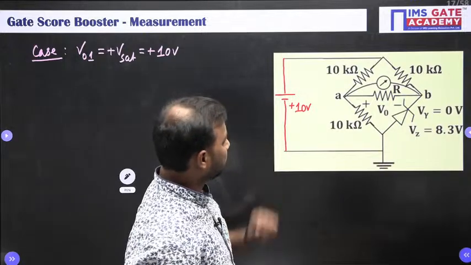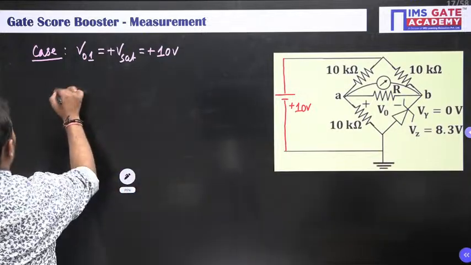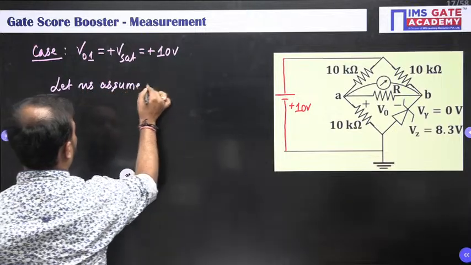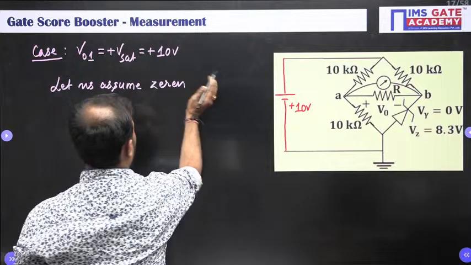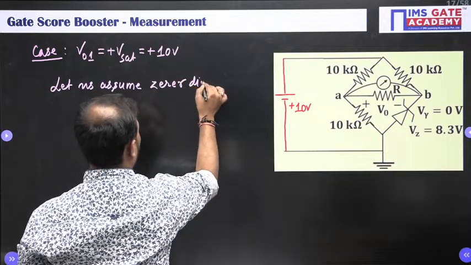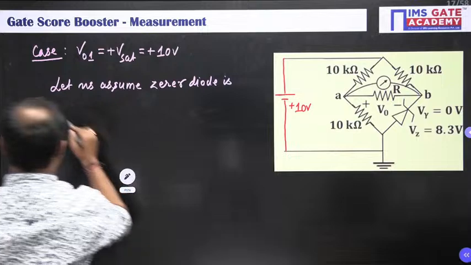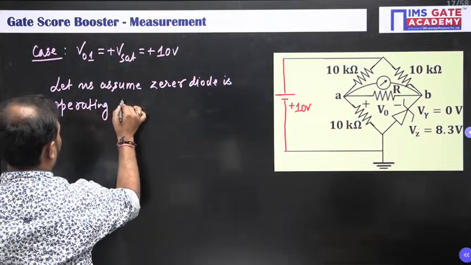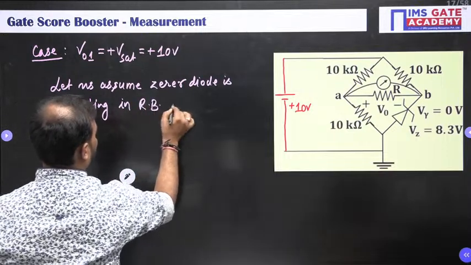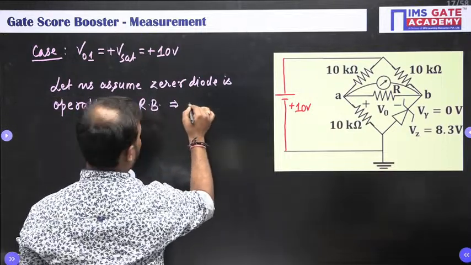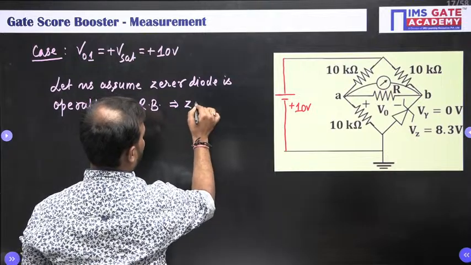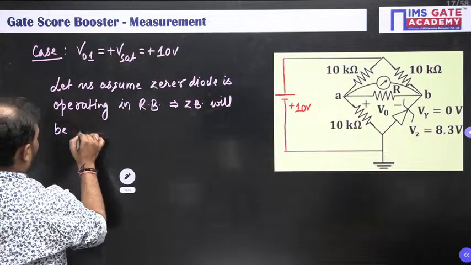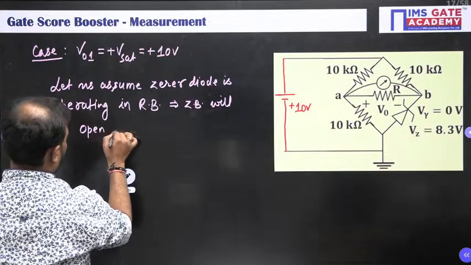So for that let us assume the Zener diode is operating in reverse bias. This implies the Zener diode will be open circuit.